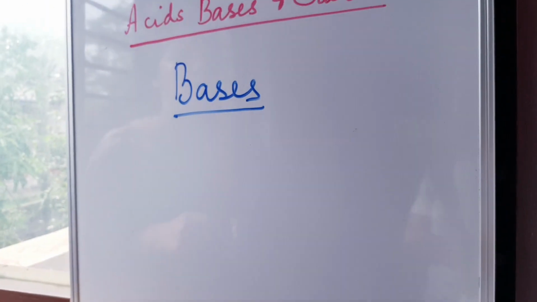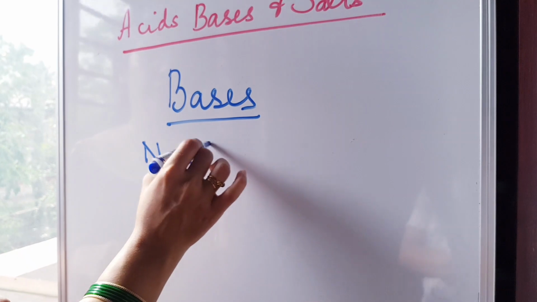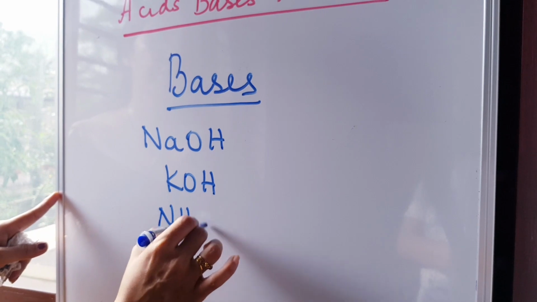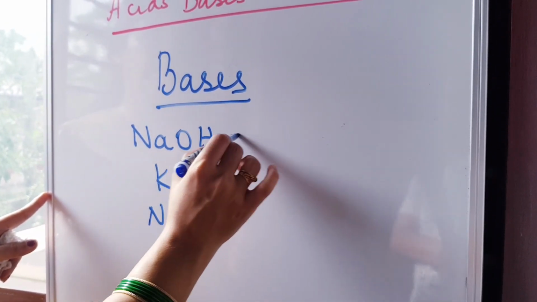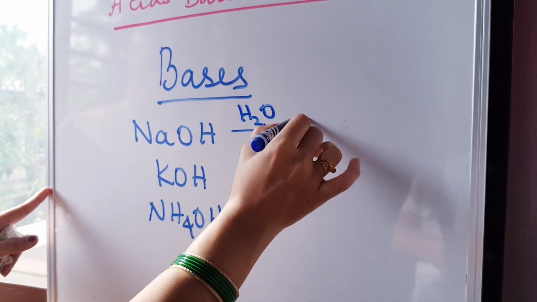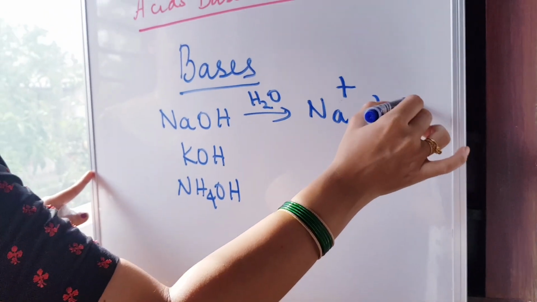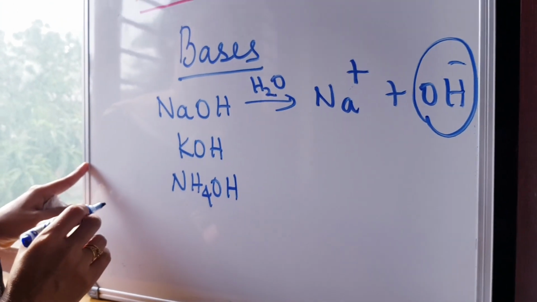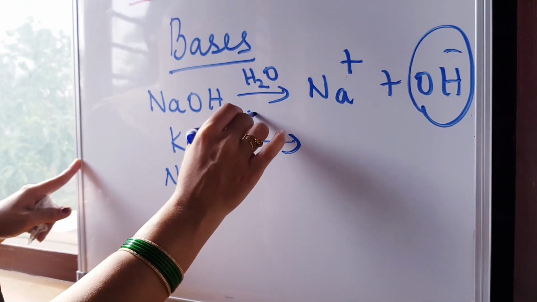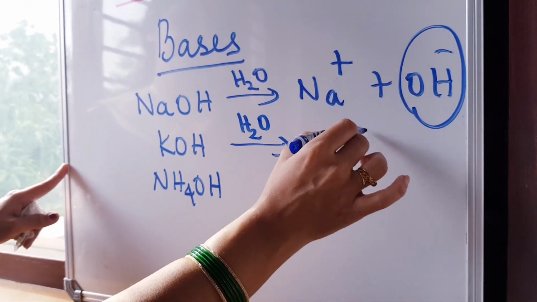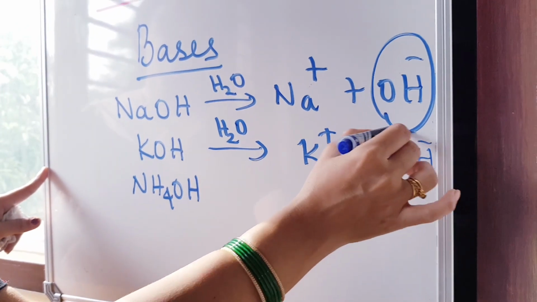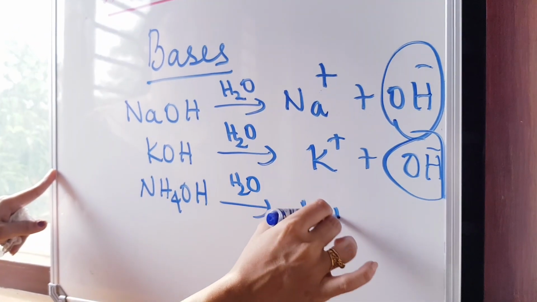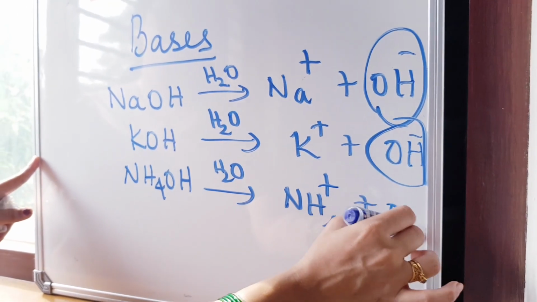Now bases. Examples of bases are NaOH, KOH, NH4OH. This is sodium hydroxide. Sodium hydroxide, when added to water, you will get Na plus ions and OH minus ions. Those substances that can form hydroxyl ions or OH minus ions are called bases. Again, KOH or potassium hydroxide will give K plus ions and OH minus ions. Ammonium hydroxide, on adding to water, you get ammonium ions and OH minus ions.